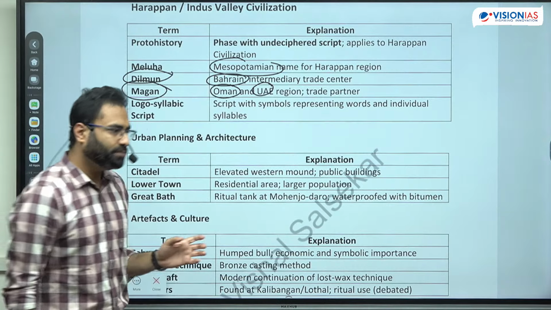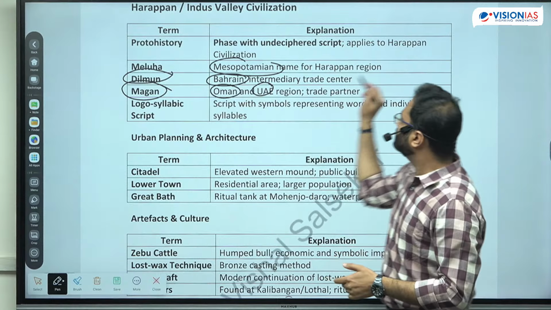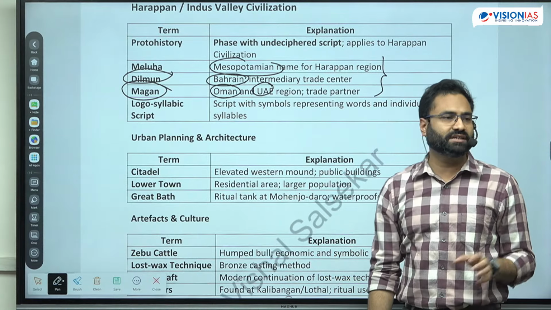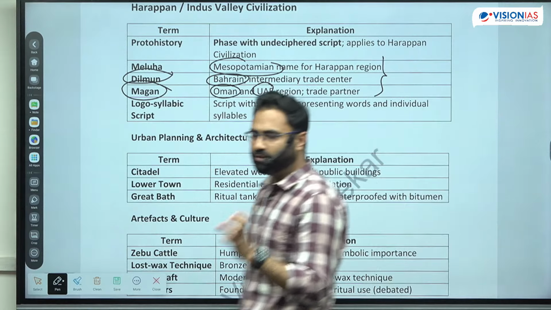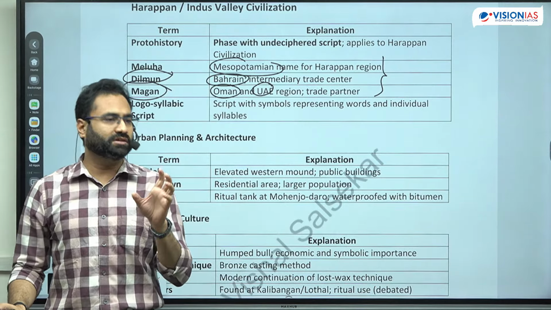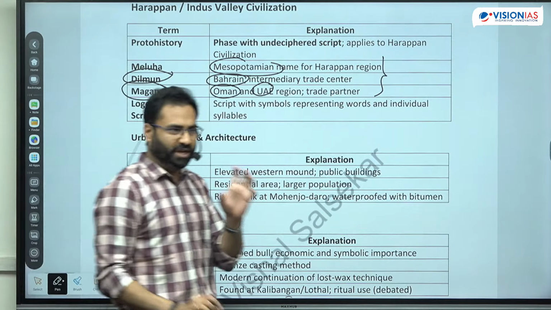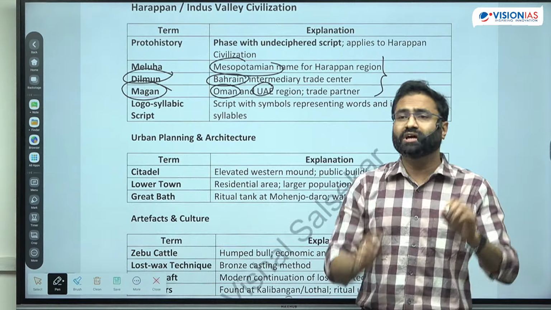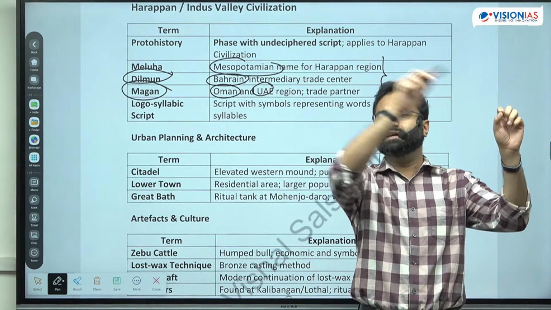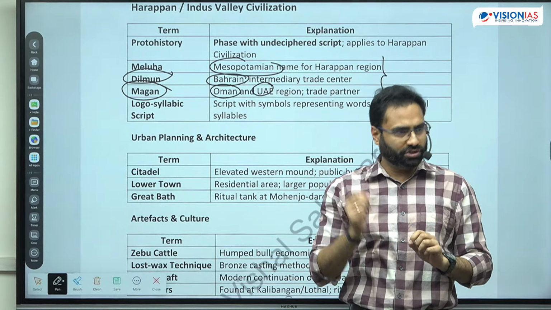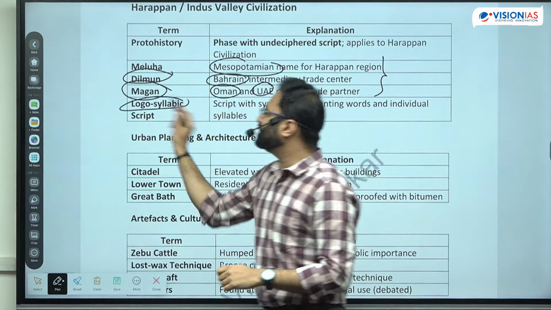So if you read books like the Periplus of the Erythraean Sea, those books tell us that these were the regions existing in this particular part of the world. The Periplus of the Erythraean Sea is one of the important sources, written by an unknown Greek author. The author is not known, but this particular book talks about the trade between Rome and India, along with the intermediate trades also. So these book-related sources can also be asked. Next is the Logo-Syllabic script.